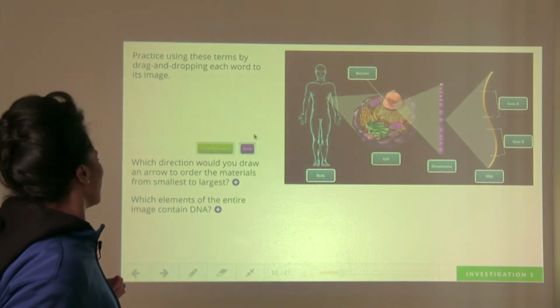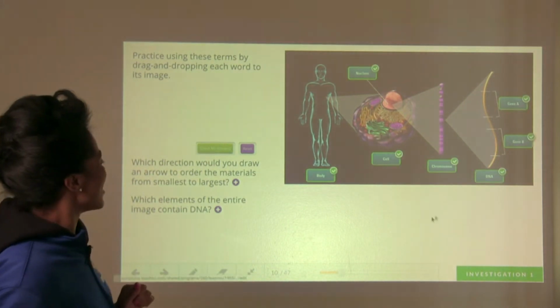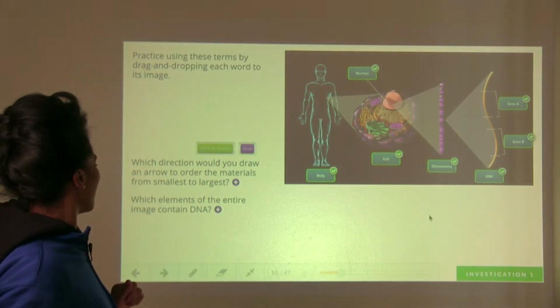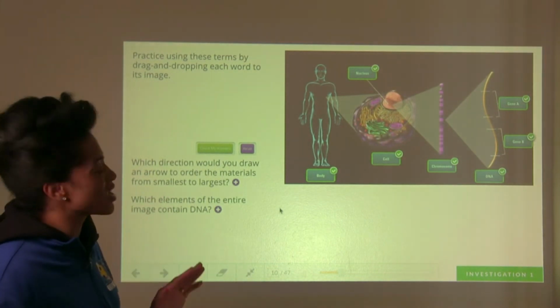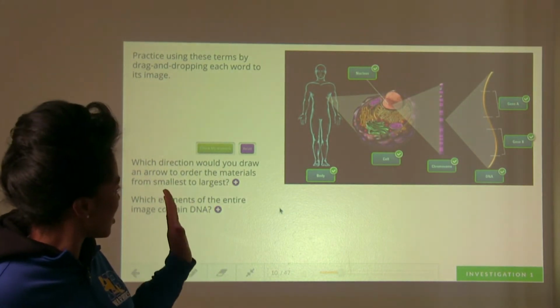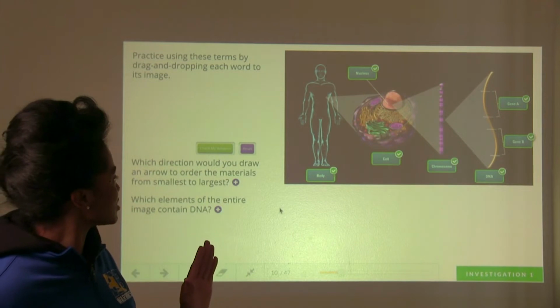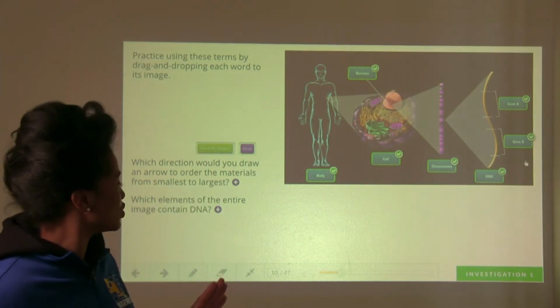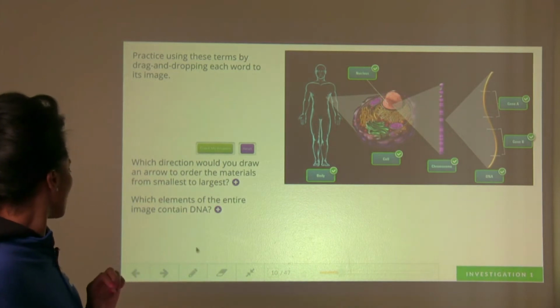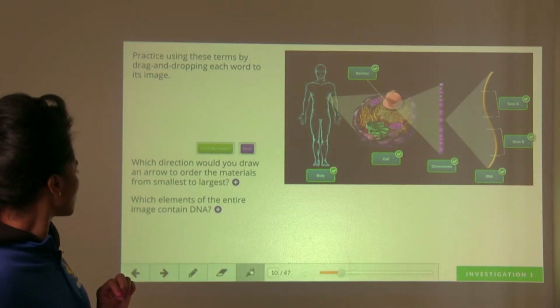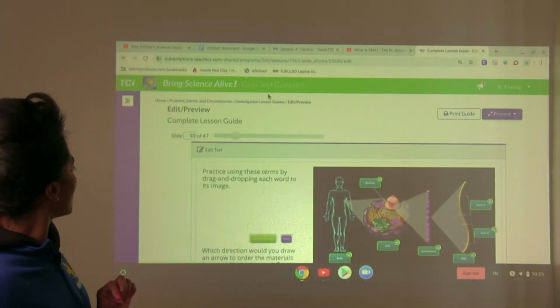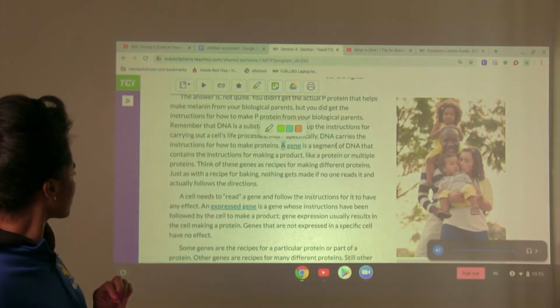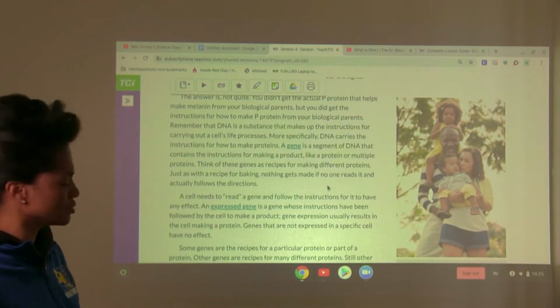I really appreciate that. Okay, so we have all of our answers checked here, all right? And so we talked about this the other day, and this way you can understand how everything looks as we go from body all the way down to very, very small genes, all right? So let's go back here, and we're going to look at the next piece.